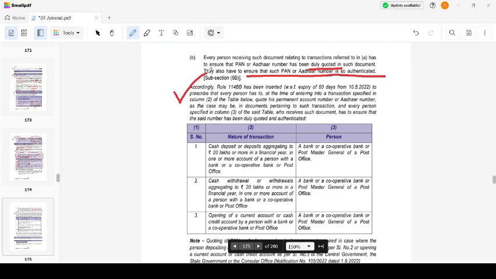Rule 114BB inserted with effect from expiry of 60 days from 10/5/2022. For example, say it is from 10th July 2022. Exactly you have to calculate, but for instance, I'm saying it's 10th July. Okay, please calculate.